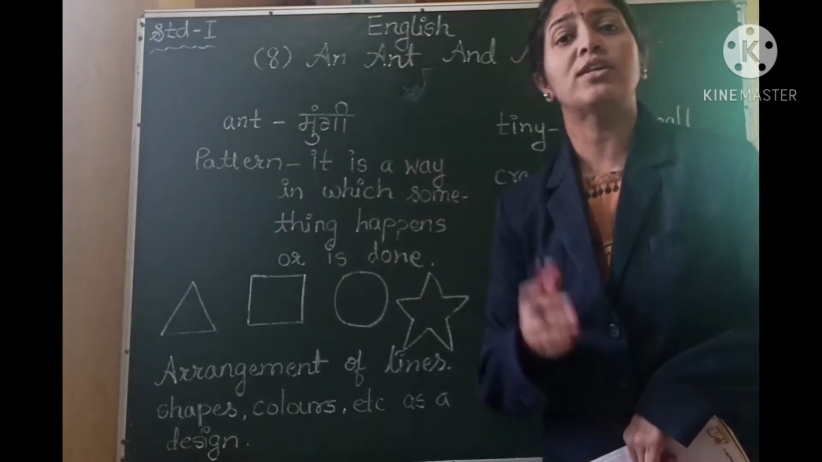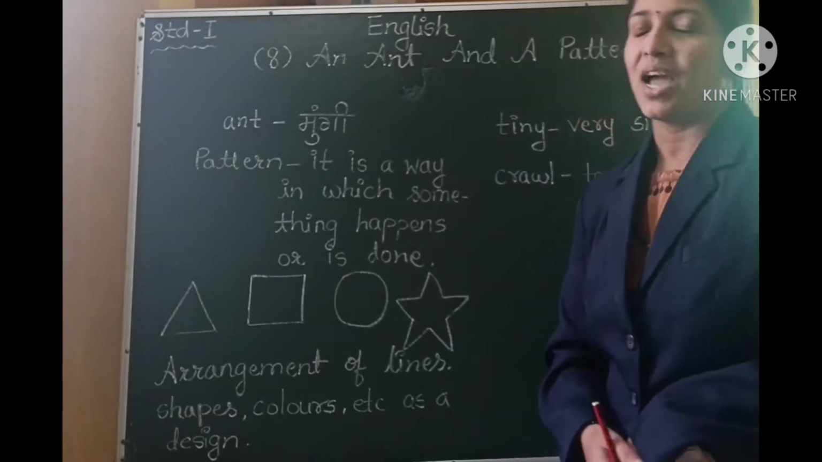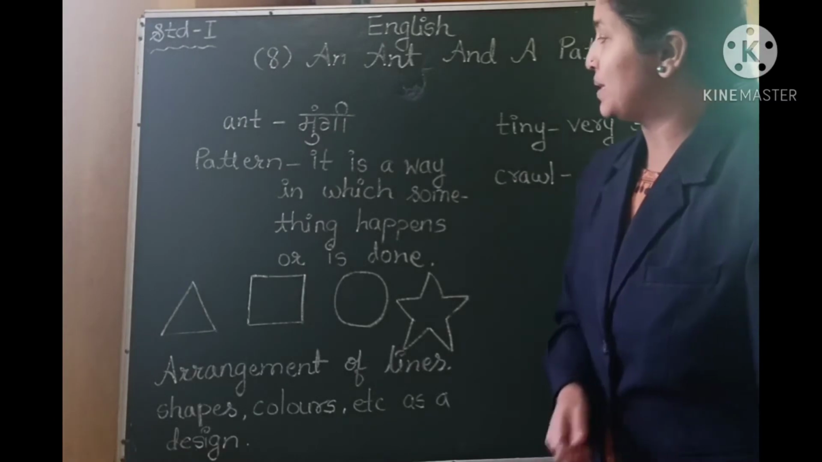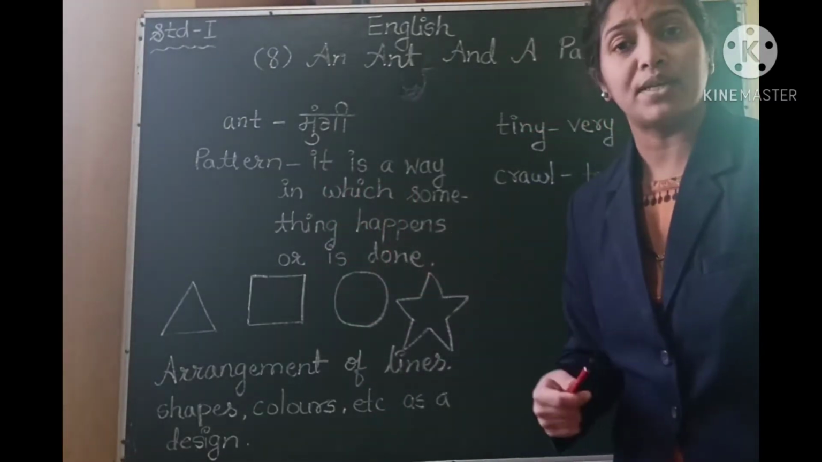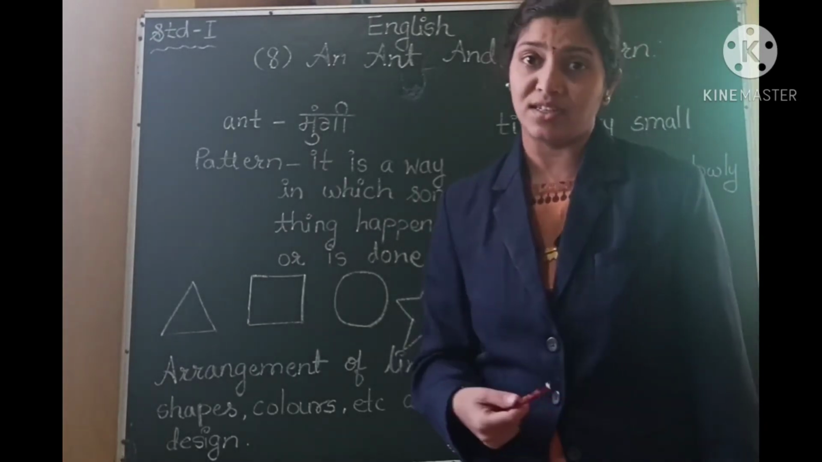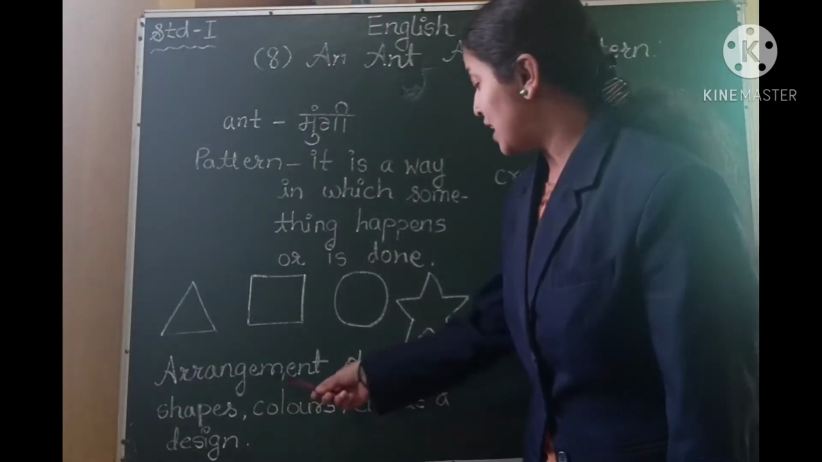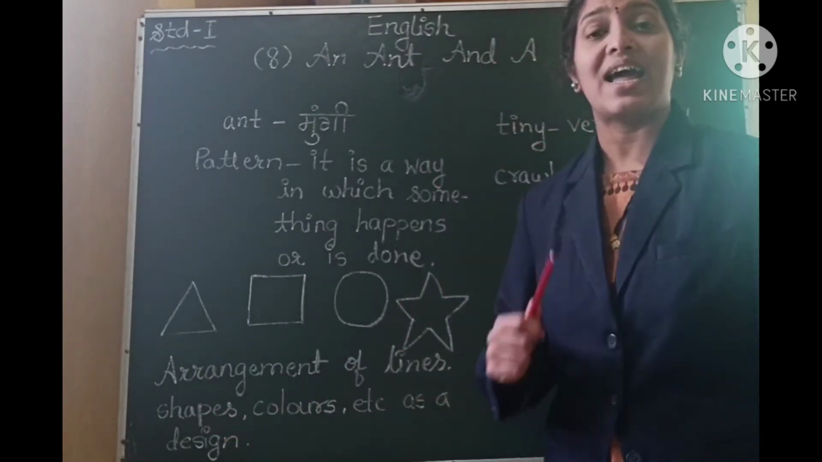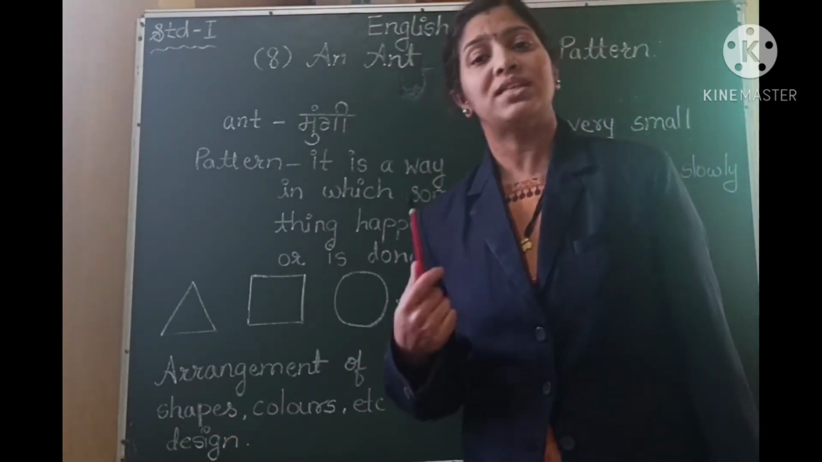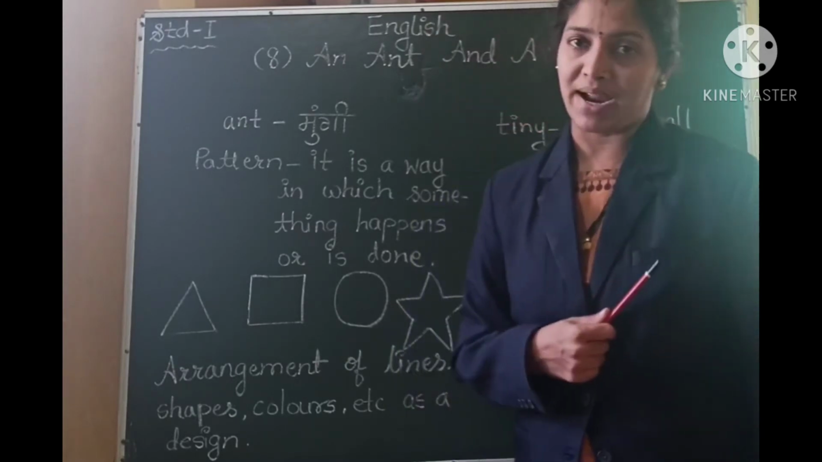But do you know what a pattern means? I will tell you. A pattern means it is a way in which some things happen or some things are done. Or you can say arrangement of lines, shapes, colors, etc. as a design, or to form a design, it is called as a pattern.